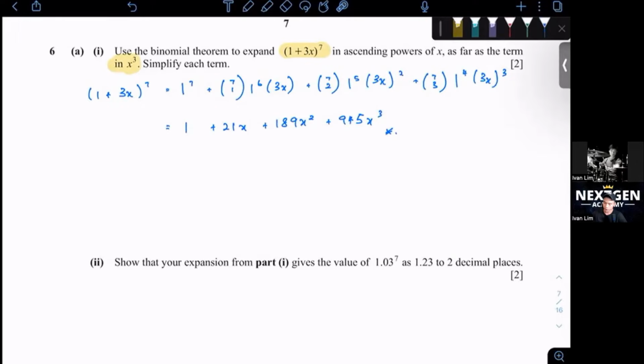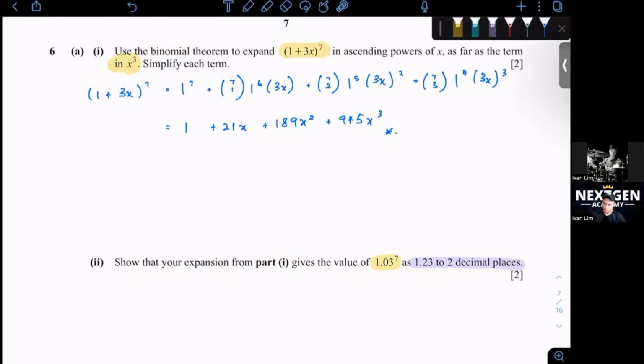Okay, question 2 is an interesting one because this question hasn't been coming out in a long time. But I've actually taught my students on this question before. So it says, show that your expansion from part 1, so it has something to do with here, gives the value of 1.03 to the power of 7 as 1.23 to 2 dp. So that means we want to see your final answer will be 1.23.